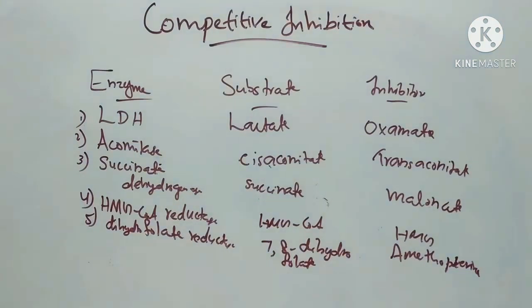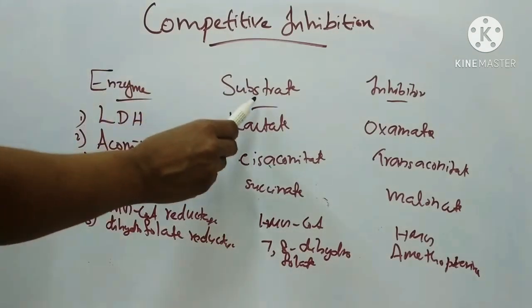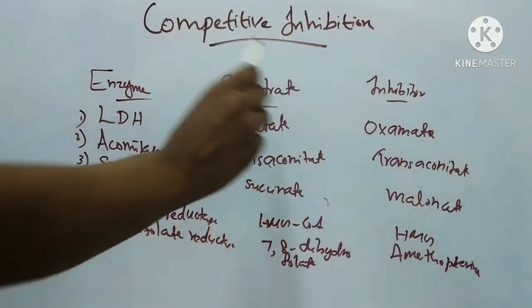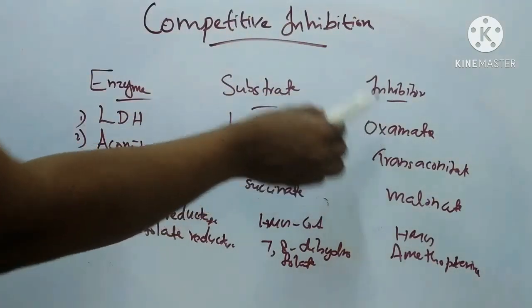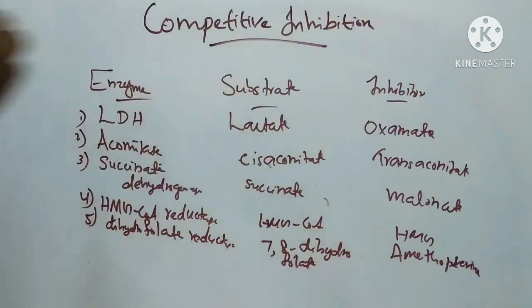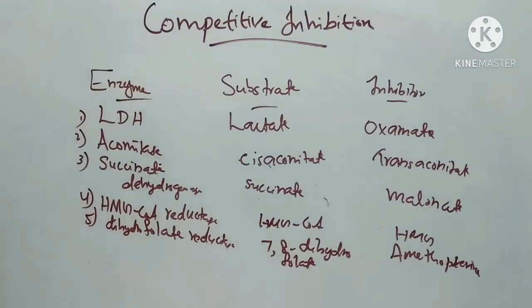So these are the examples of competitive inhibitors. For example, for LDH, lactate dehydrogenase, the substrate is lactate and the competitive inhibitor is oxamate. This oxamate, the inhibitor, has structural similarity with lactate and it will competitively inhibit the enzyme. Then next we will see examples of competitive inhibition in biological systems.